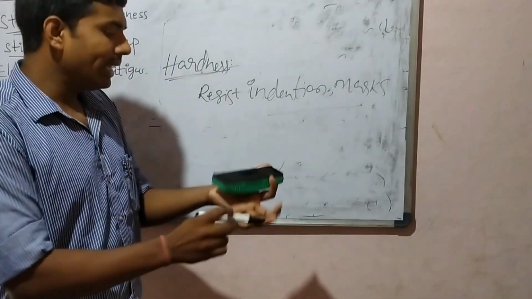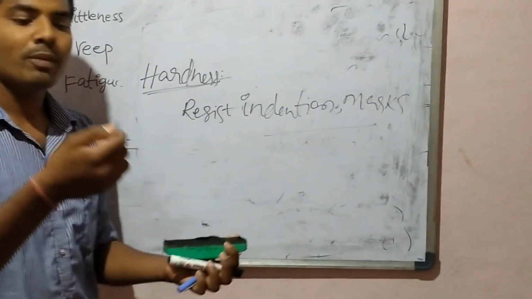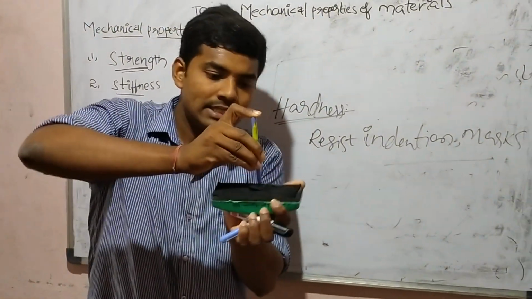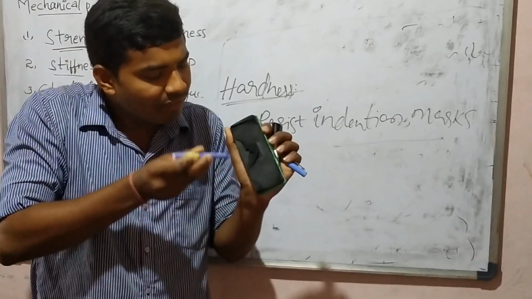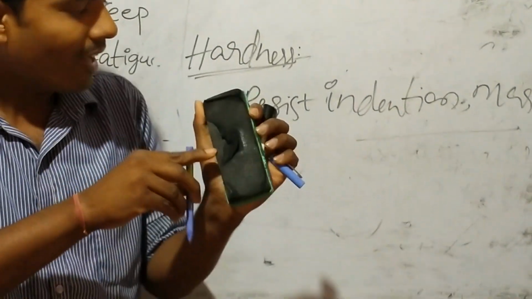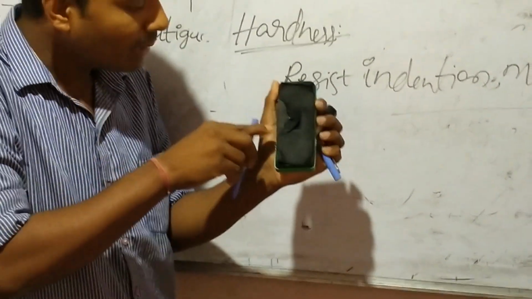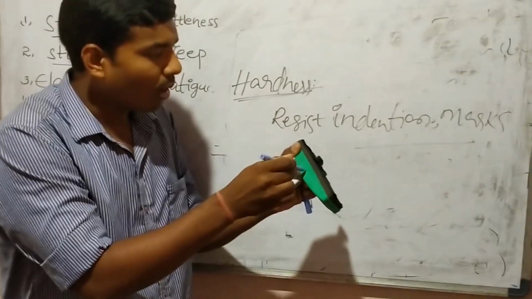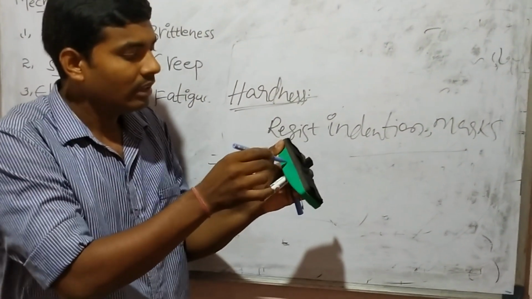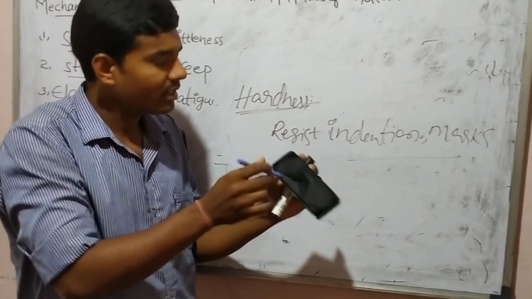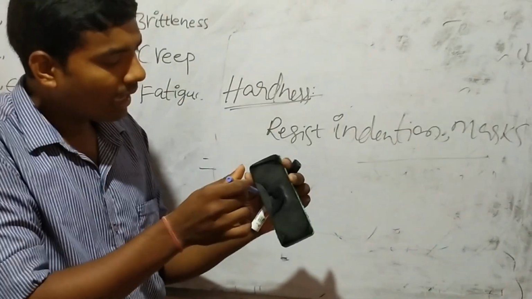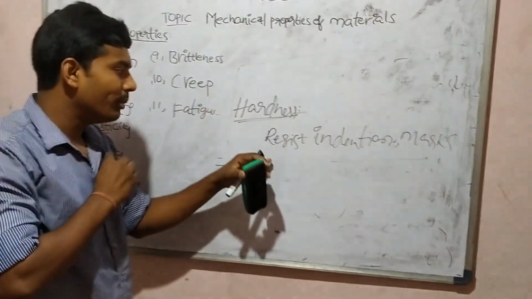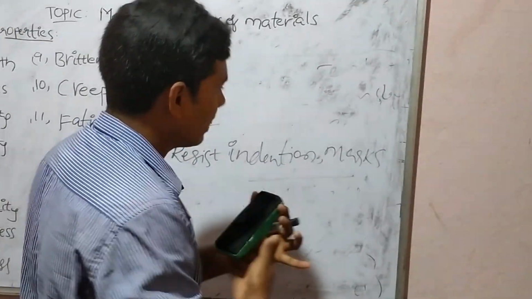Suppose it is a material, and this is a pen, the indicator. When applying load on this workpiece, it leaves an identification, that is an indentation. So this material does not have the property of hardness. If the material has hardness, it cannot be indented, and the pen marks will not appear. Otherwise it will show these indentations. Hardness is the property of material to resist indents or marks on the material.